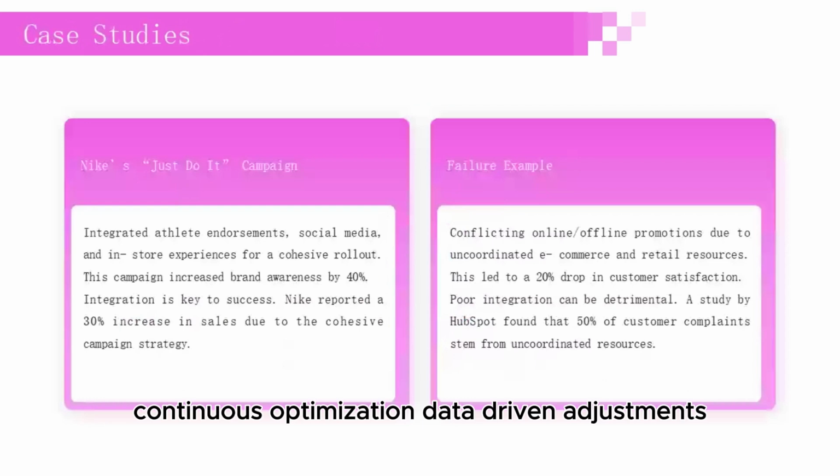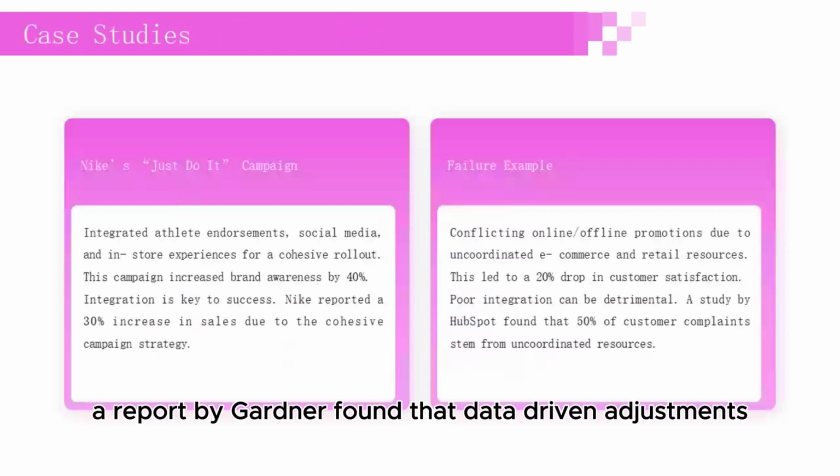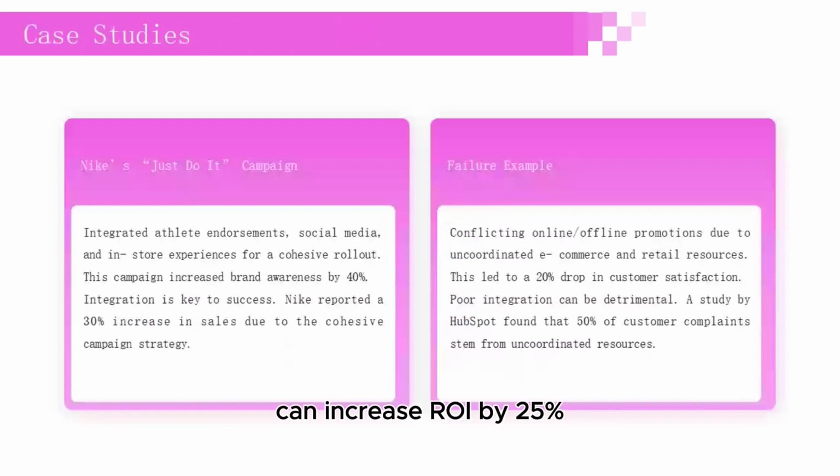Continuous optimization. Data-driven adjustments. For example, reallocating budgets from underperforming channels improves efficiency. Optimization enhances outcomes. A report by Gartner found that data-driven adjustments can increase ROI by 25%.